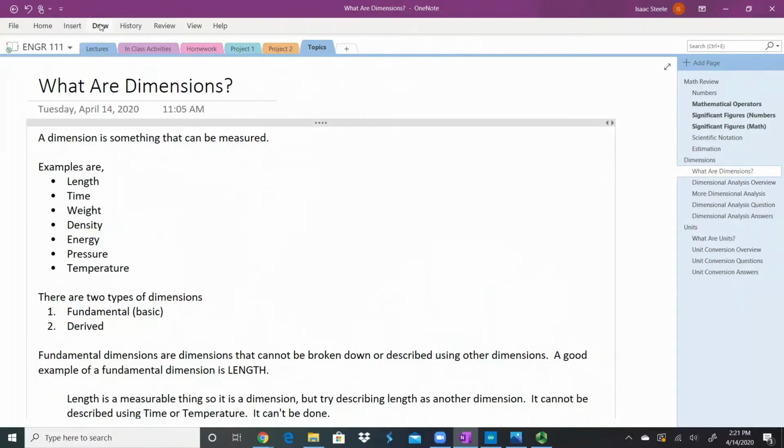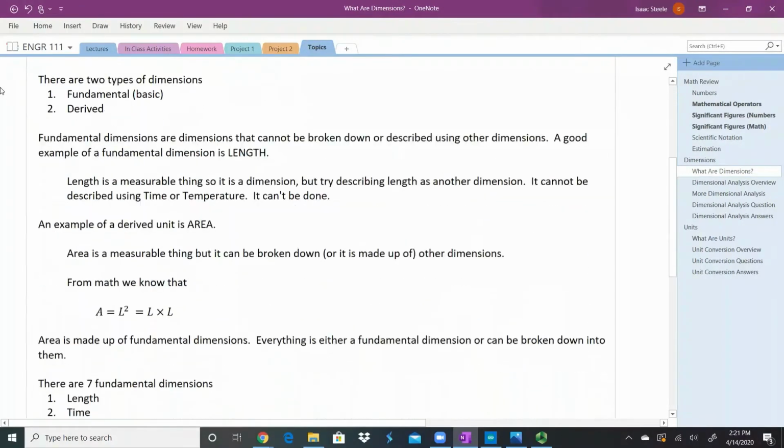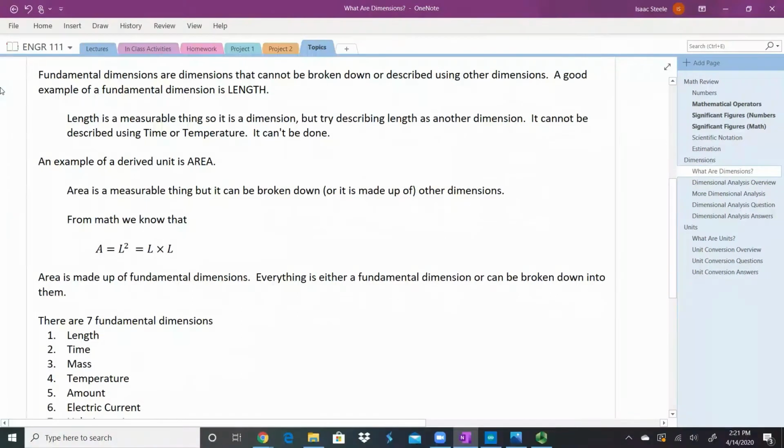There are two types of dimensions. The first is the fundamental dimensions or basic dimensions, and the second are derived dimensions. And we'll talk about both of these. Fundamental dimensions are dimensions that can't be broken down or described by anything else.